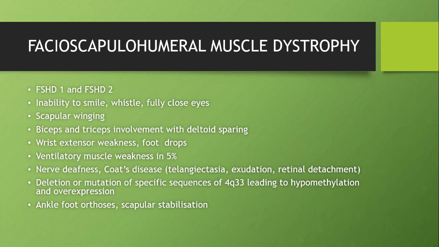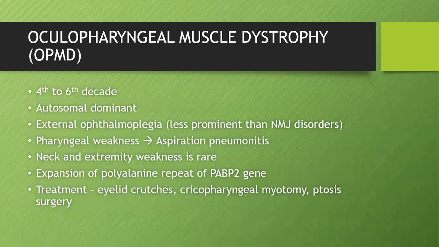Again, it's of 2 types, type 1 and type 2. As the name suggests, facial muscle weakness: inability to smile, whistle, and close the eyes. Scapular weakness, scapular winging. Humeral muscle weakness, biceps and triceps involvement with deltoid sparing. Since the deltoid is spared, we have something called the Popeye sign here. Ventilatory muscle weakness occurs in 5%. Apart from this, we'll have nerve deafness and Coats disease. The mutation here will be a 4q35 deletion, leading to hypomethylation. Again, supportive care is the treatment.